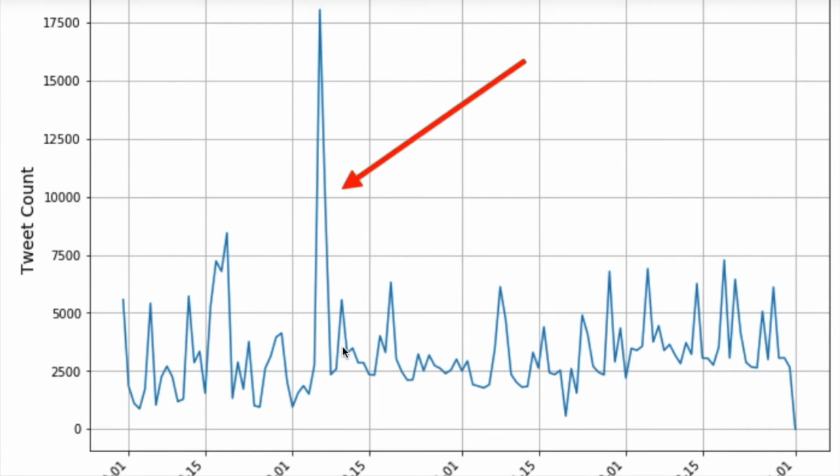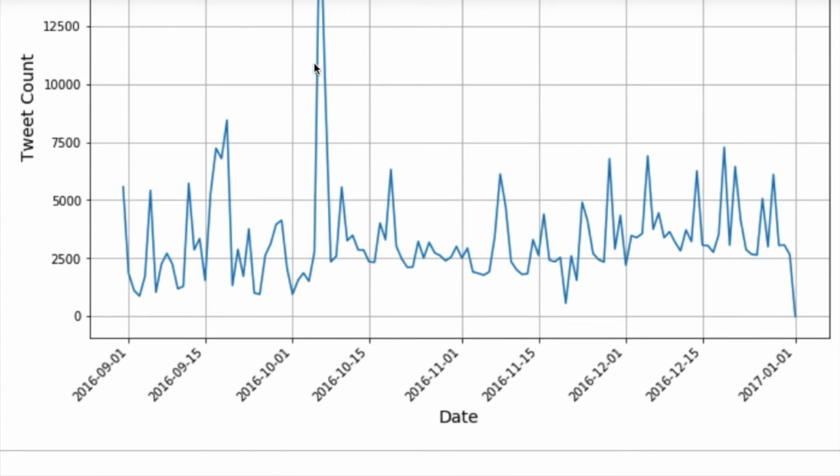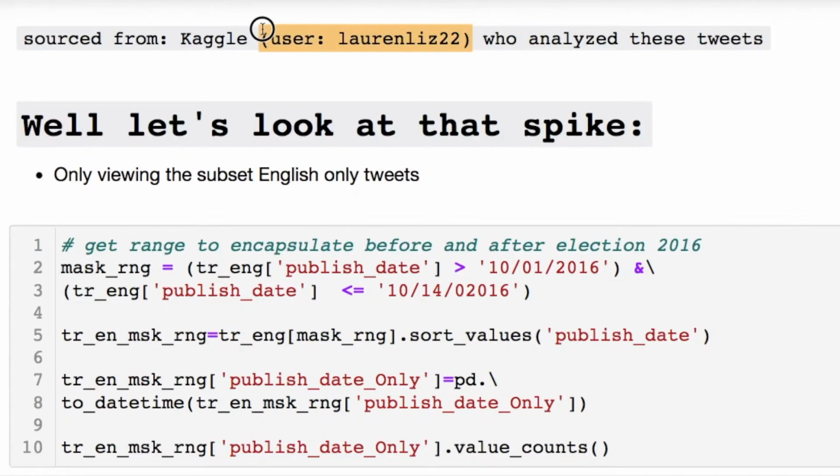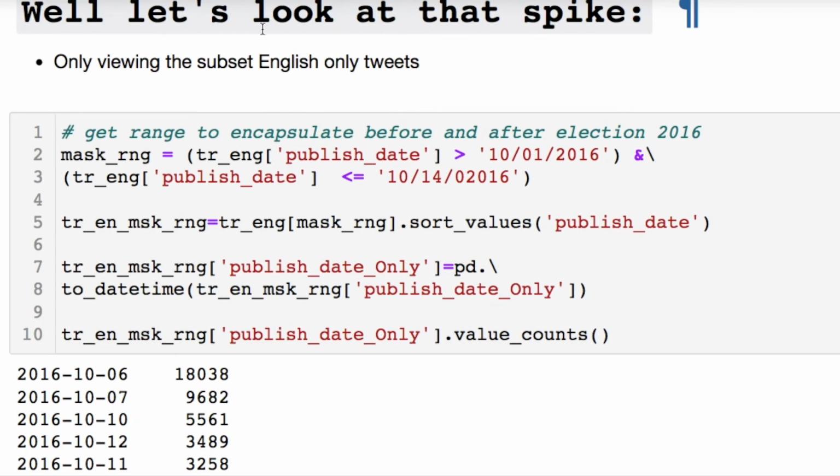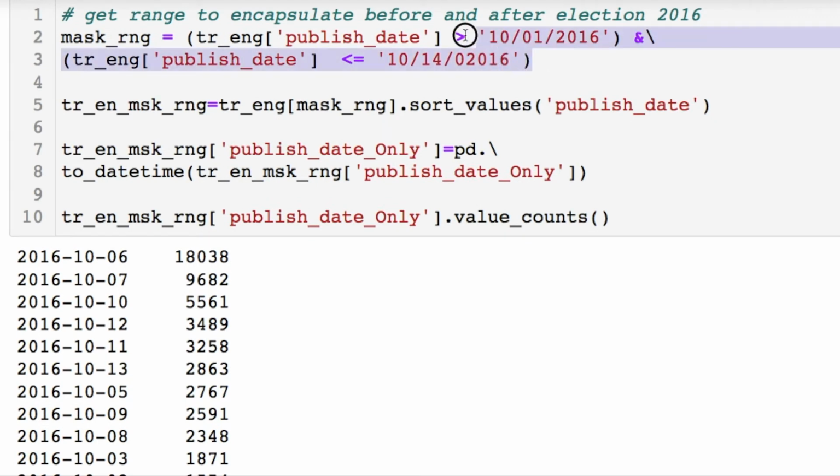There's some other stuff that was going on in this time frame. So we're going to look and investigate this spike, and you'll see the election is around here. There's another little small spike right after the election when he won, which is this. Here's a source for the information, and this plot is adapted from this person on Kaggle. Now let's investigate that spike where we're subsetting our English. We're using the subset English language. Here's the date range that I was interested in, from the 1st to the 14th, 2016.